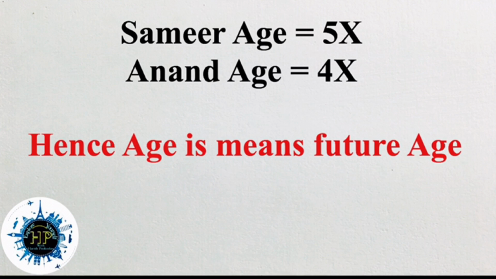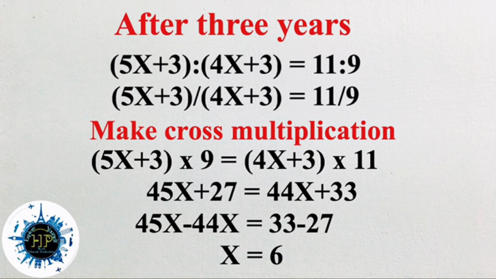After 3 years, Samir's age will be 5x plus 3 and Anand's age will be 4x plus 3. So 5x plus 3 is to 4x plus 3 is equal to 11:9. I already told you in the ratios chapter that we can write ratios as an equation, in numerator and denominator form. So here also we write 5x plus 3 divided by 4x plus 3 is equal to 11/9.